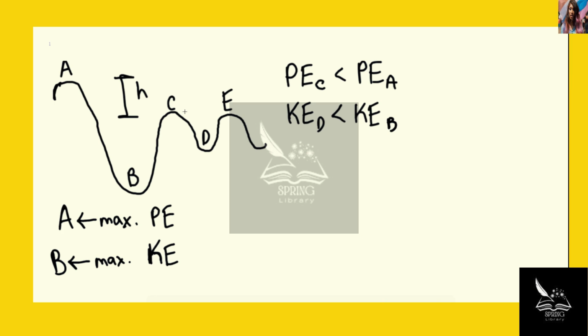And so some of the potential energy at point C hasn't all been converted to kinetic energy at point D. And then we can say that also the potential energy at C is approximately equal to the potential energy at point E, but this is also a little bit less than the potential energy at A. And this is simply just the roller coaster car and the roller coaster tracks.